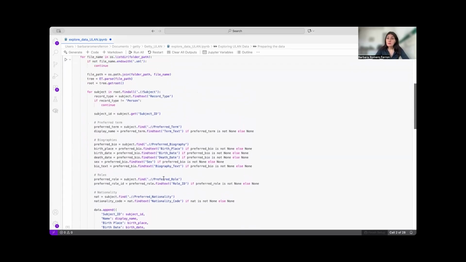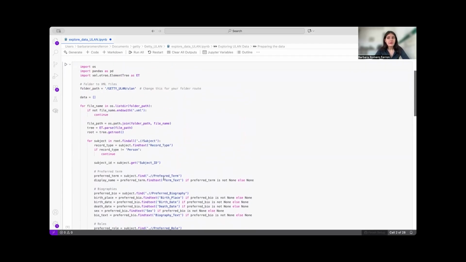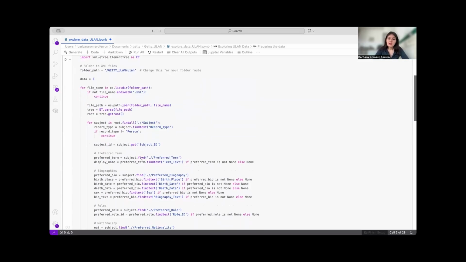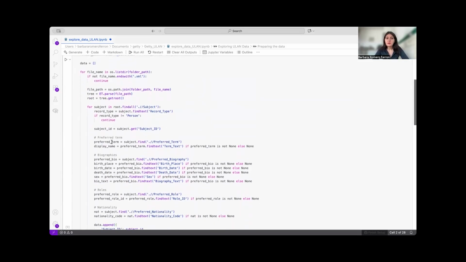The interesting part is what I said before: they have comments. Here you can place the folder path to the XML files, so the folder where you downloaded all the information. Obviously, here I make a comment saying to change this to your folder root, so you will have to find your folder root and add it here. The rest gives you, for example, preferred terms.